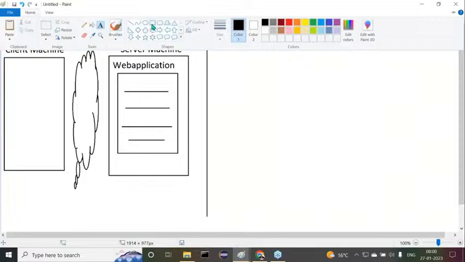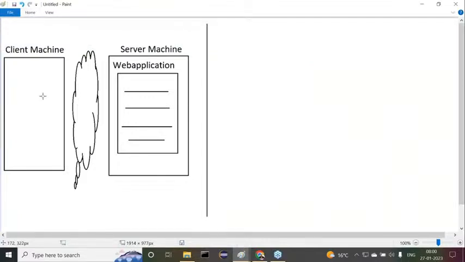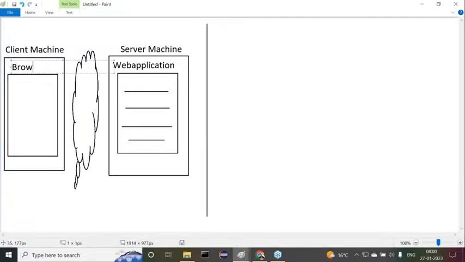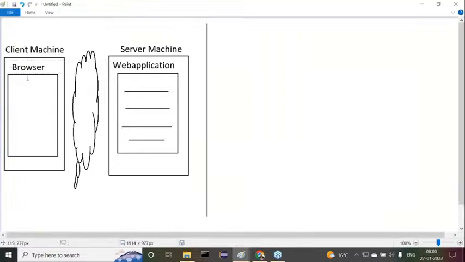At the client machine, I need to interact with the server side application. So if you want to access a web application from the client, we require a tool to interact with the server side application. That tool is called a browser, a tool to send a request to the server side application and get a response from it.